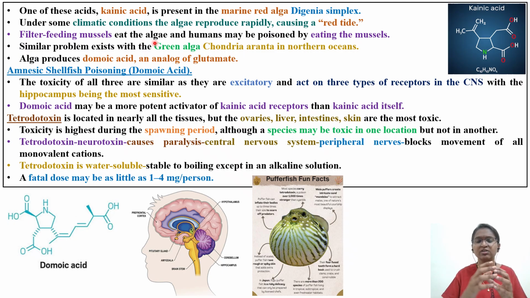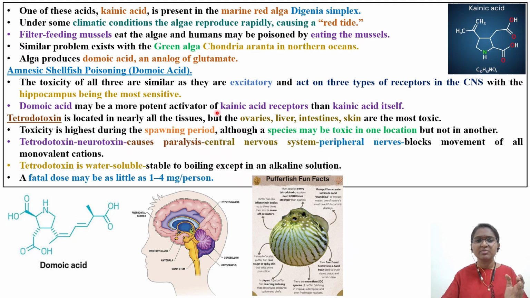They eat this particular red algae, and if humans consume those mollusks, those mussels or clams, they will get this type of poisoning. Humans may be poisoned by eating these mussels. Scallops, mussels, or small clams feed on this red tide, and that red tide contains kainic acid released from this Digenia simplex.